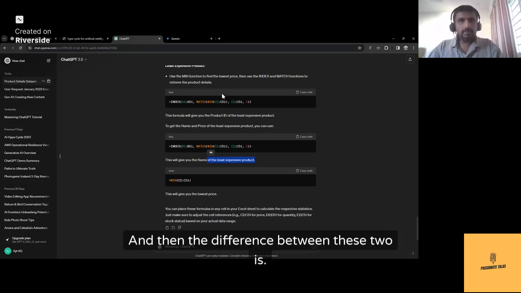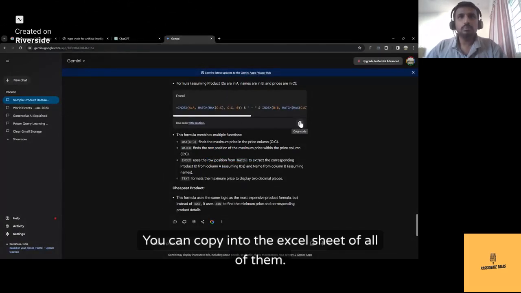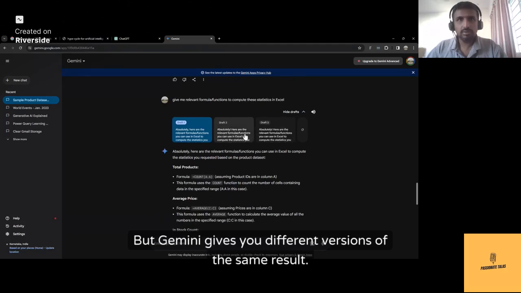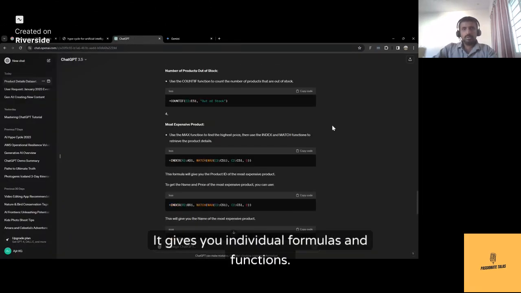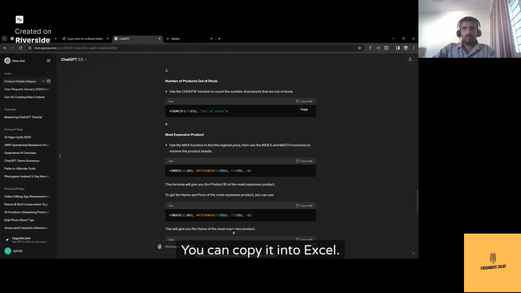The difference between these two is that you can copy all of them into the Excel sheet, but Gemini gives you different versions of the same result, whereas ChatGPT is elaborate. It gives you individual formulas and functions. You can copy them into Excel.